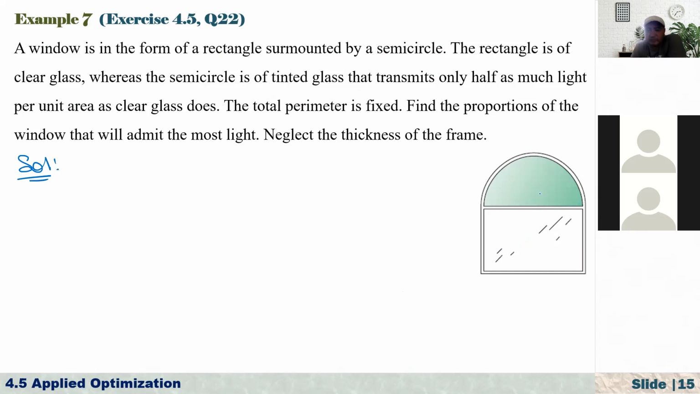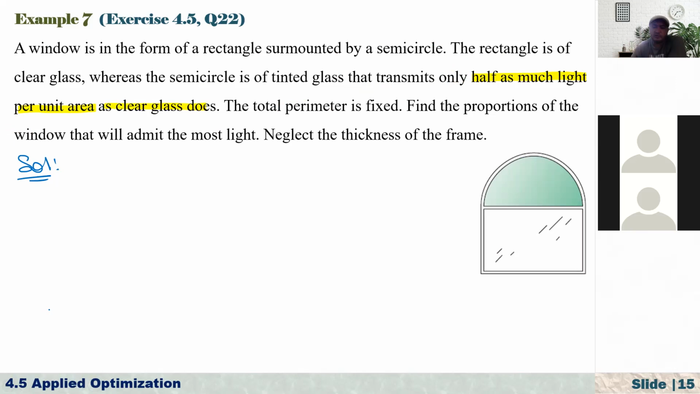Usually we use this kind of thing in our cars, so that it does not transmit much light. It's a little bit darker, so it keeps the inside of the car a bit cool. Anyway, it is of tinted glass that transmits only half as much light per unit area as clear glass does. So that means, what does it mean?